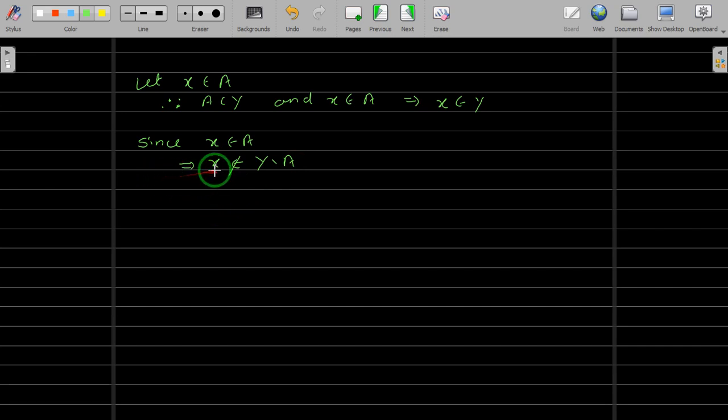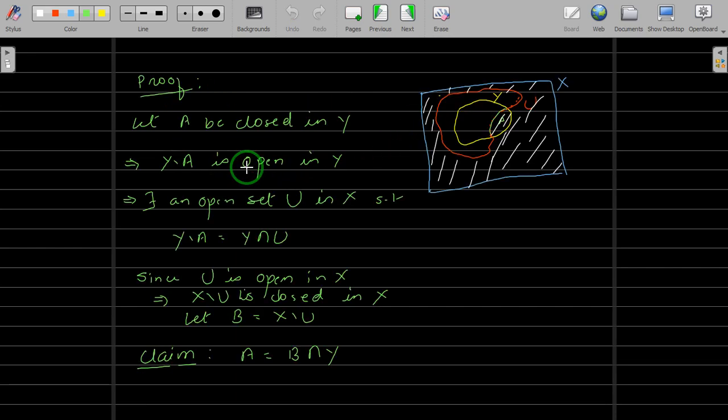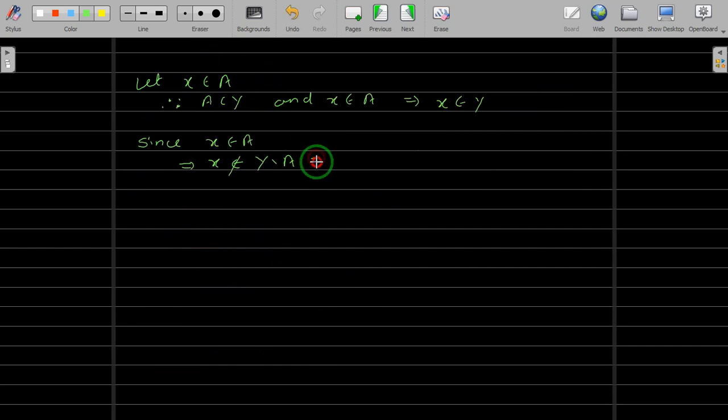Right? Remember, your x is in Y. That we already proved. Now, what is Y difference A? Y difference A is Y intersection U here. From this equation, you can say that Y difference A is Y intersection U. So let me write this is equal to Y intersection U.